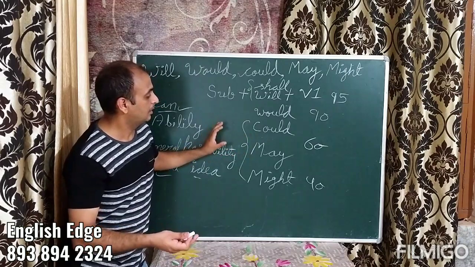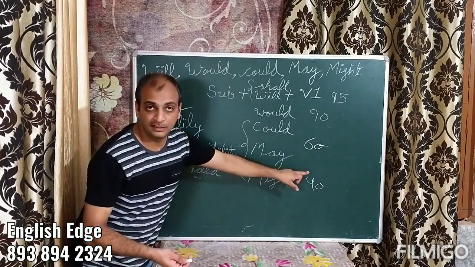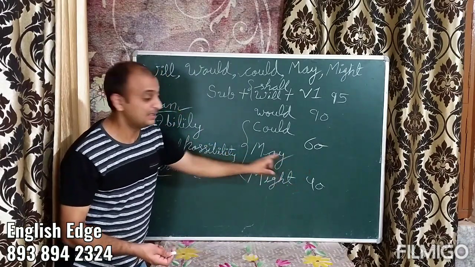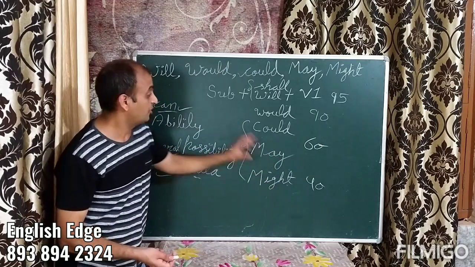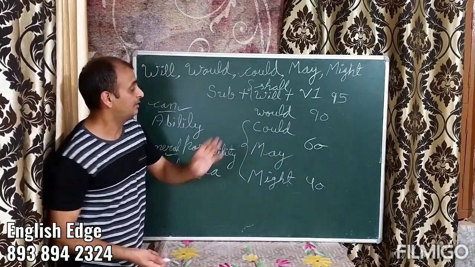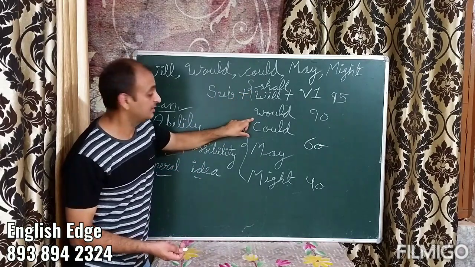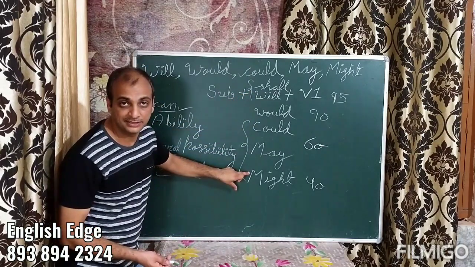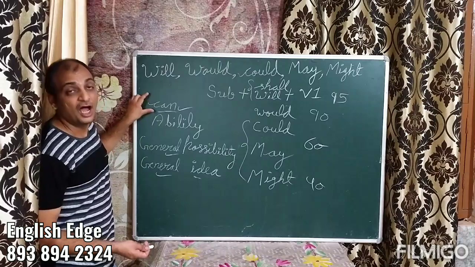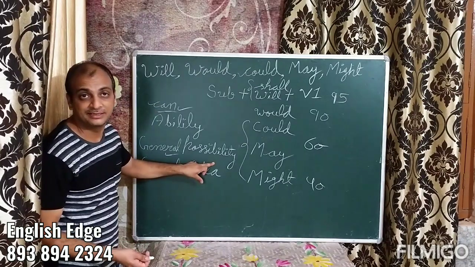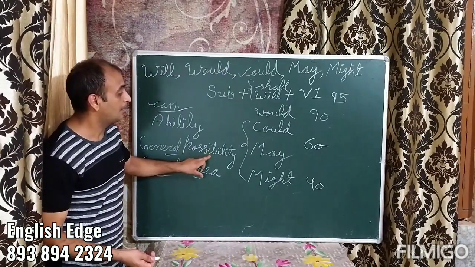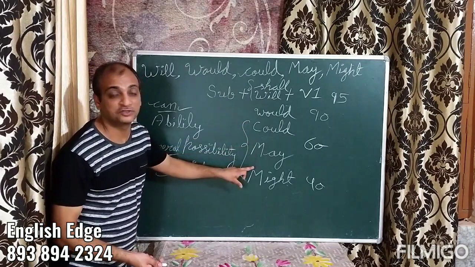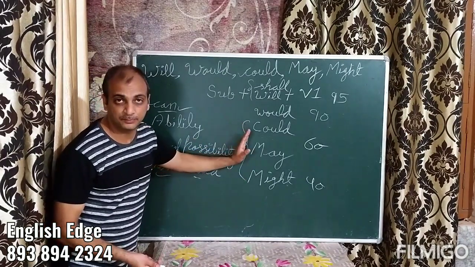Please, tea may spill, so please be careful. Be cautious. Tea might spill. If you're sure that it would spill, then you could use will and would. Otherwise, these words are for possibility. This is also a possibility, can. However, can is a general possibility. This is not about a future possibility or specific possibility.